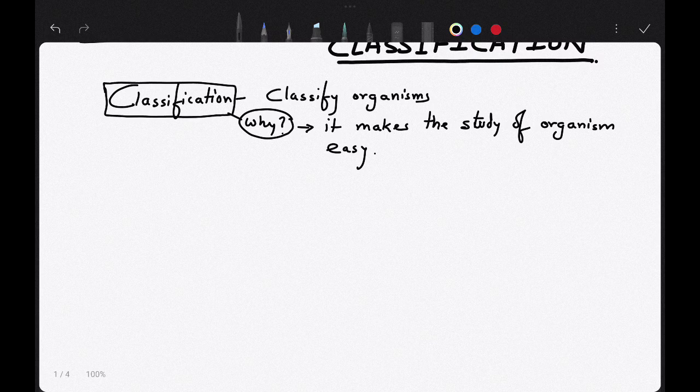Now biological classification. What is biological classification? Biological classification means to classify organisms that are living.